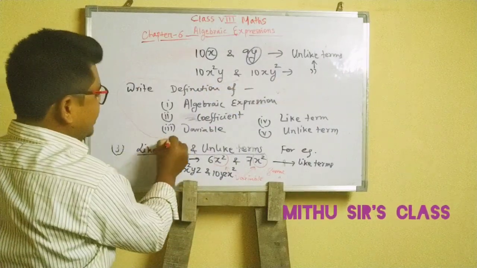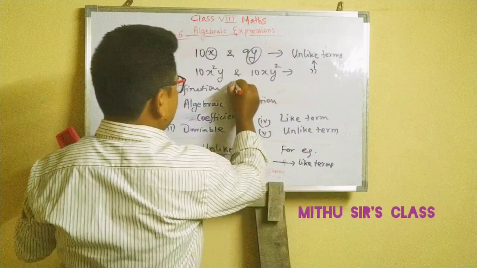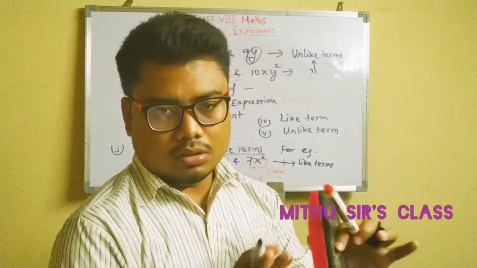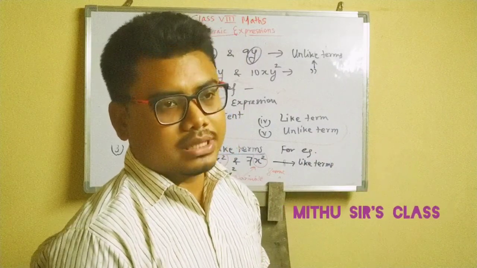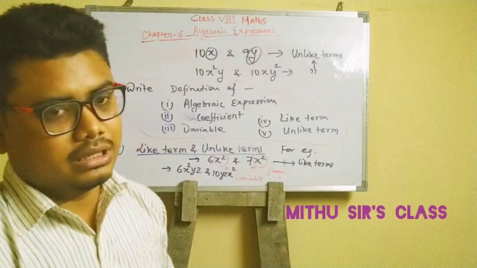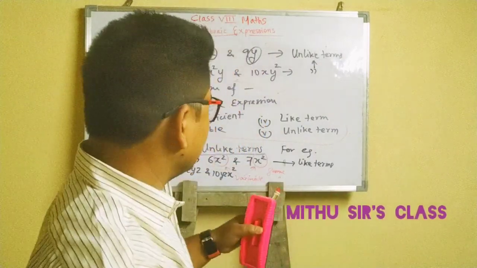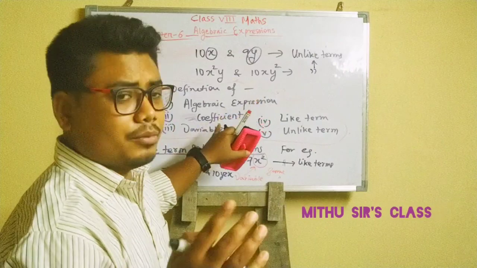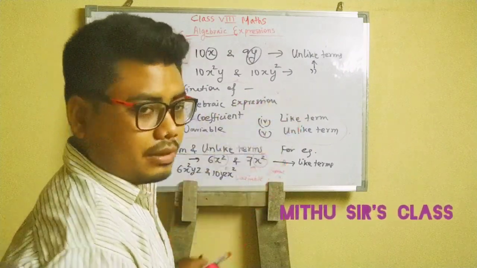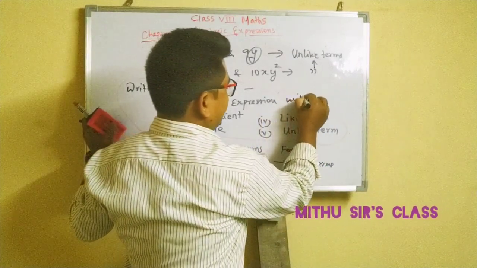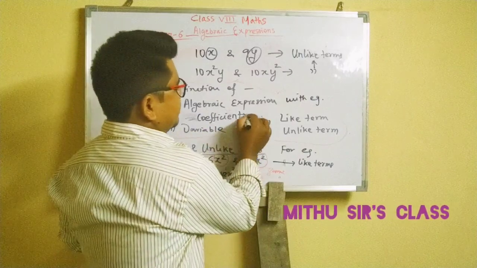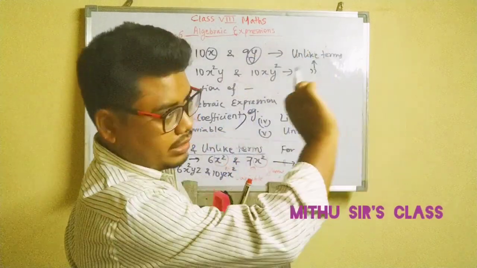You have to write in your copy and show it to me. Definition: what is an algebraic expression? Write it in your weekly test copy. You must first do the test I gave this Wednesday, the 10 questions, and after that, for next week, write these definitions. Number one, write the algebraic expression definition with example, as we already discussed. What is a coefficient, what is a variable, write with examples. First write the definition and then the example.